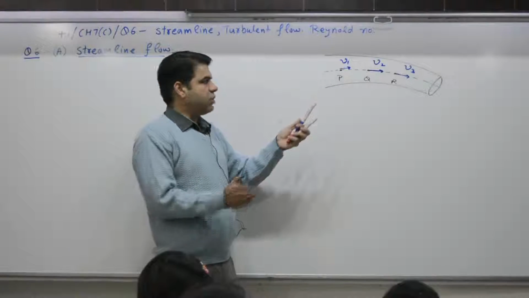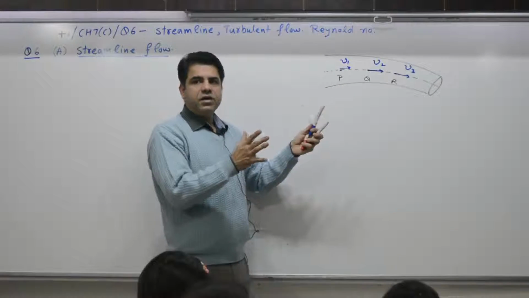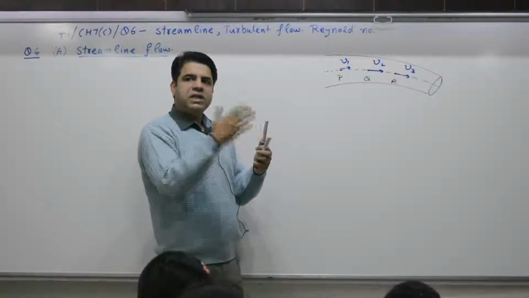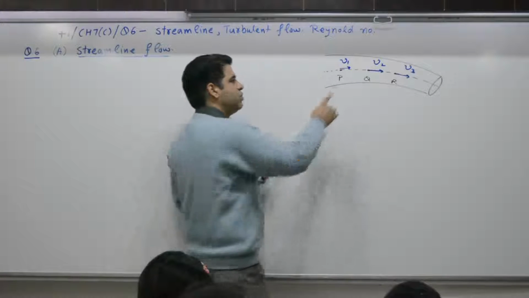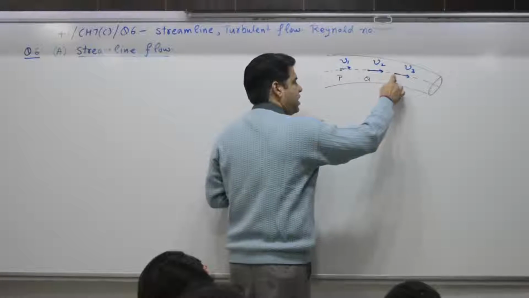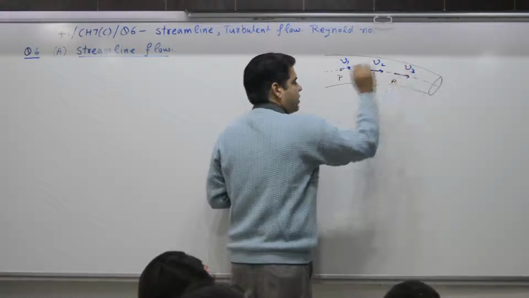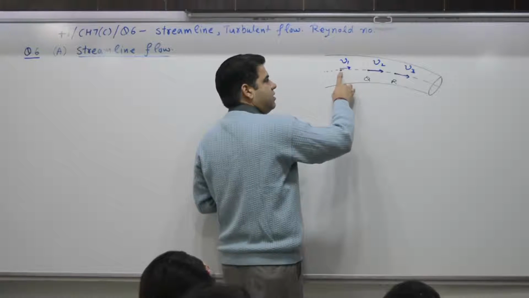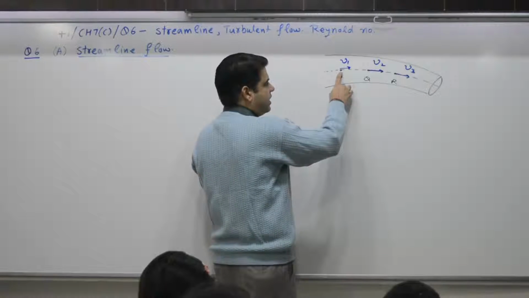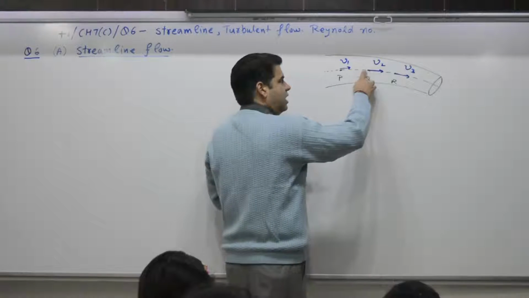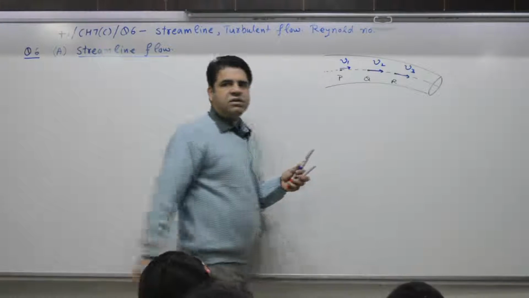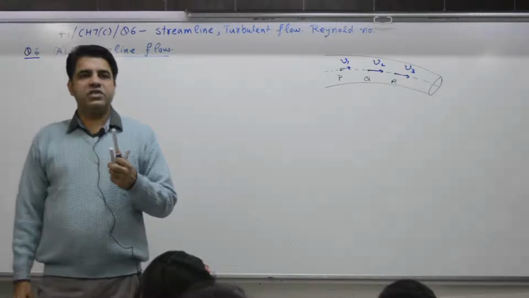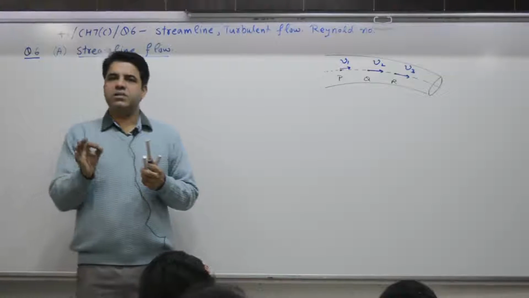Like in a parade, if one group has done a particular action, the second one will follow the same. That means you can predict that when this Q reaches R, it will have velocity V3. When this particle is at this position, its velocity is V1, when it reaches Q it will have velocity V2, and when it reaches R, it will have velocity V3. So it is predictable only when it is organized, when there is some discipline.